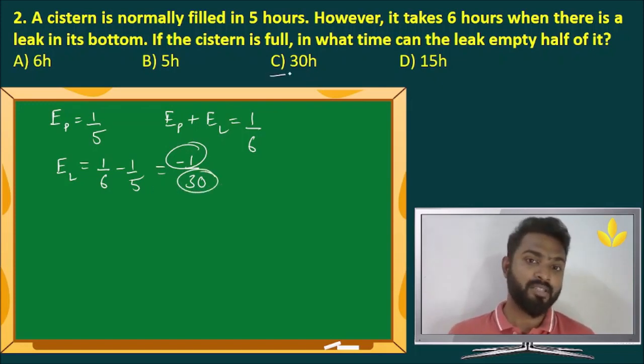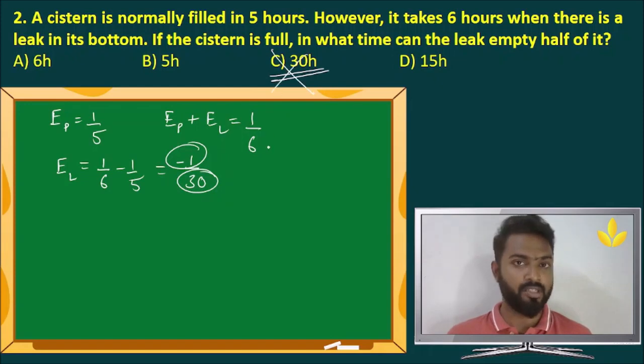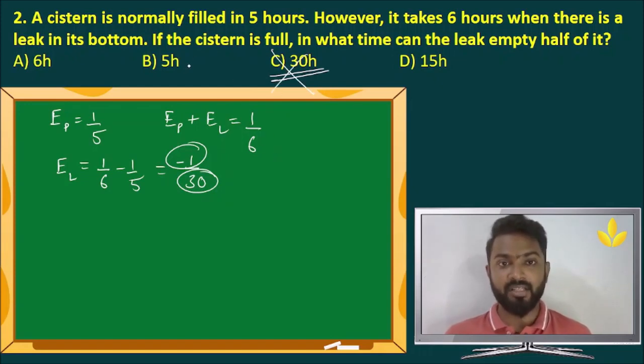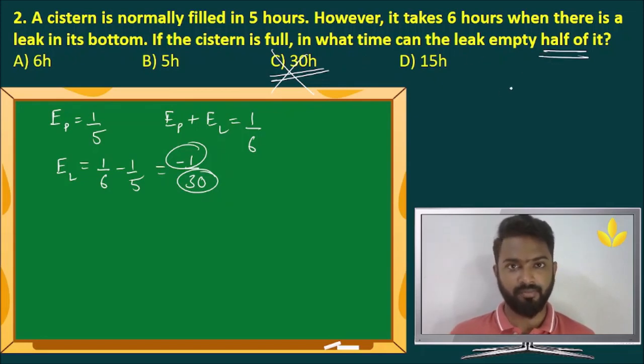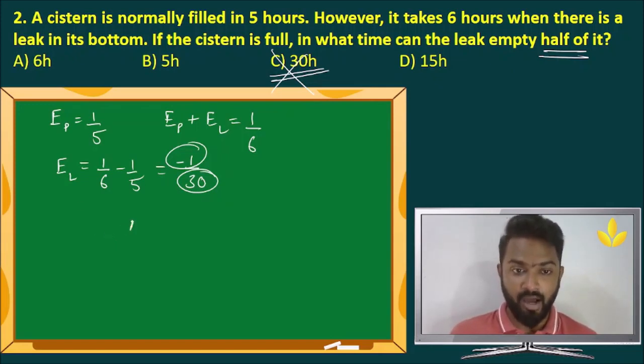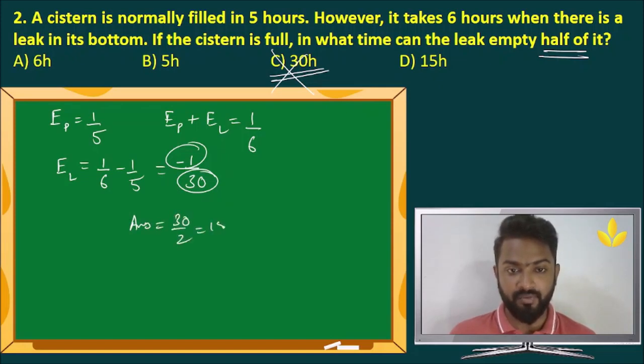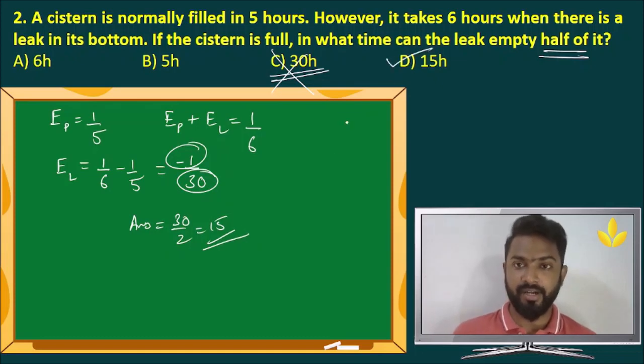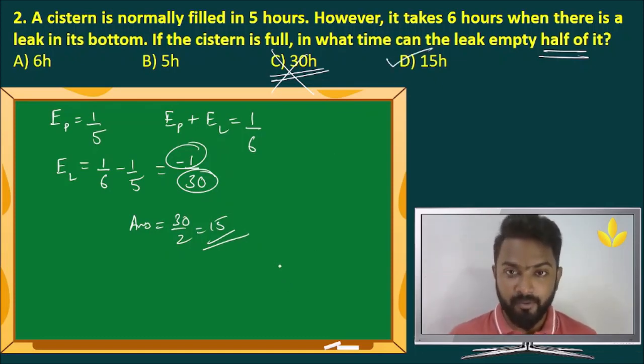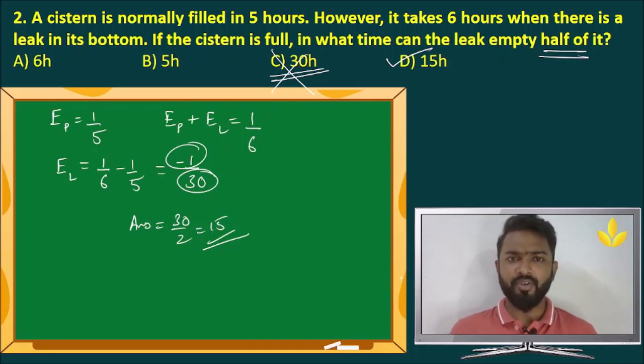So a lot of people mark C as the answer, but this is the wrong answer. Why? Because the question says if the cistern is full, in what time can the leak empty half of it? Half of it. You have to be very careful about that. So if the leak could empty the entire tank in 30 hours, then for half of it, the answer should be 30 by 2, that is 15. Answer is D. Moral of the story, before you mark the answer, make sure you read the last part of the question just once more. Let's move on.